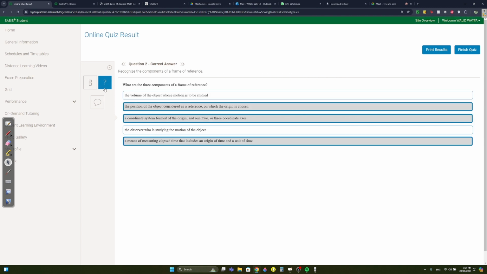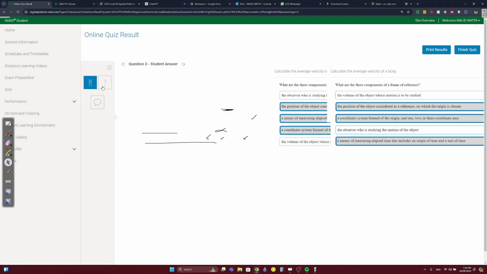What are the three components of a frame of reference? Again, memorize this, three things. The position of the object is considered a reference, called the origin, and you need a coordinate system x, y, z, one, two, or three axes, and we don't need an observer. A means of measuring elapsed time that includes an origin of time and the unit of time. Okay, question three.